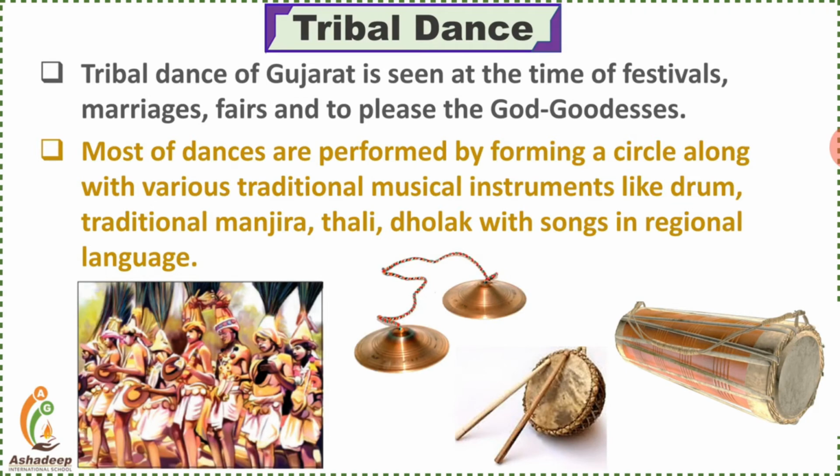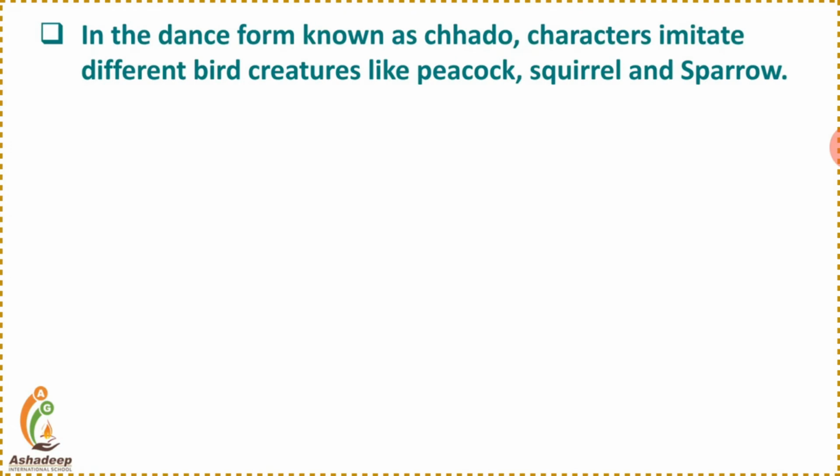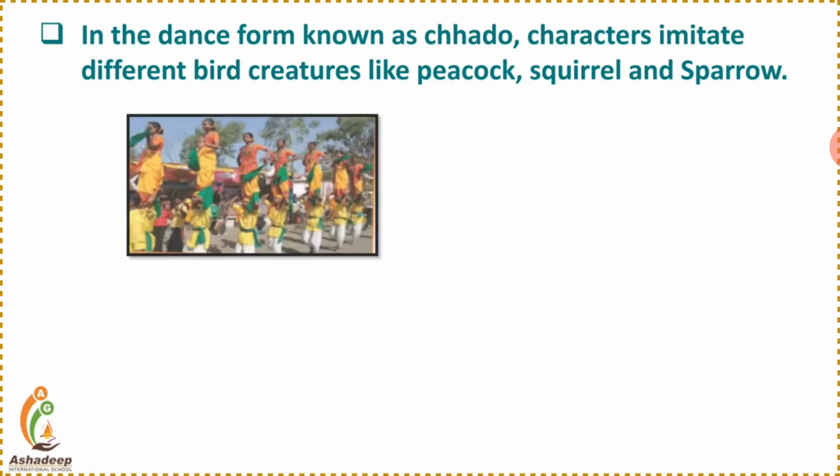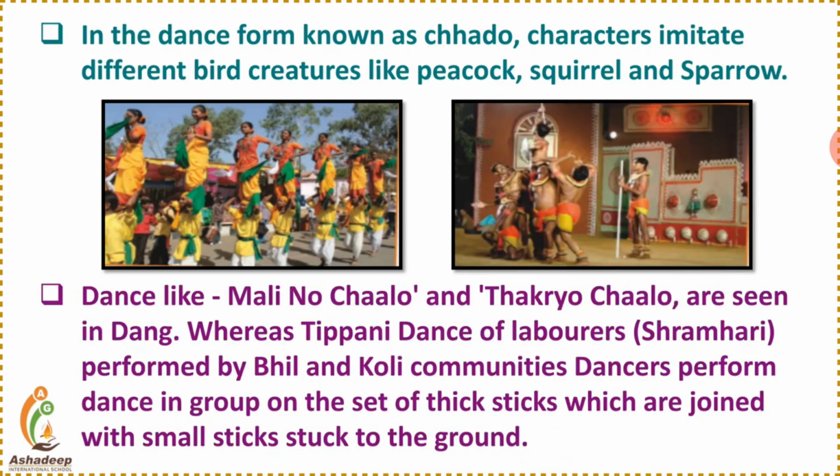As people of different religions living in different regions have their own languages, they perform different tribal dances with the help of these basic instruments like manjira, drum and dholak in their own languages. In the end, they perform this dance to worship the gods and goddesses. In the dance form known as Chodo, characters imitate different birds and creatures like a peacock, squirrel or sparrow. These are the different dance forms.